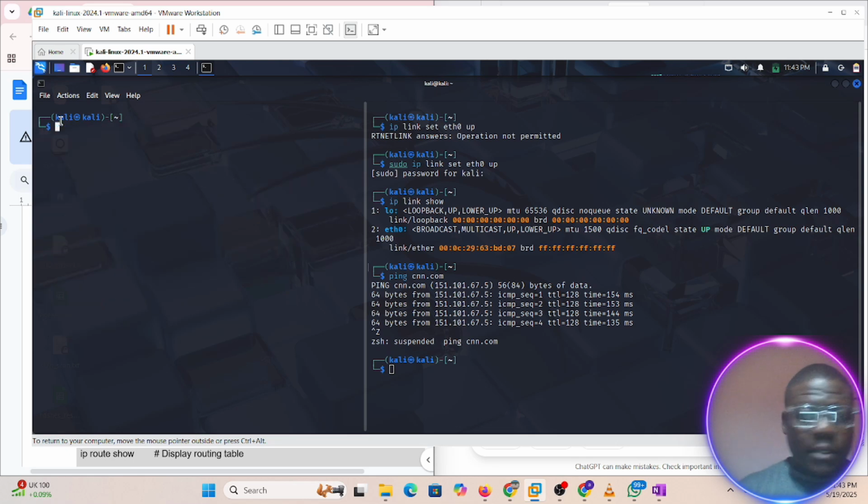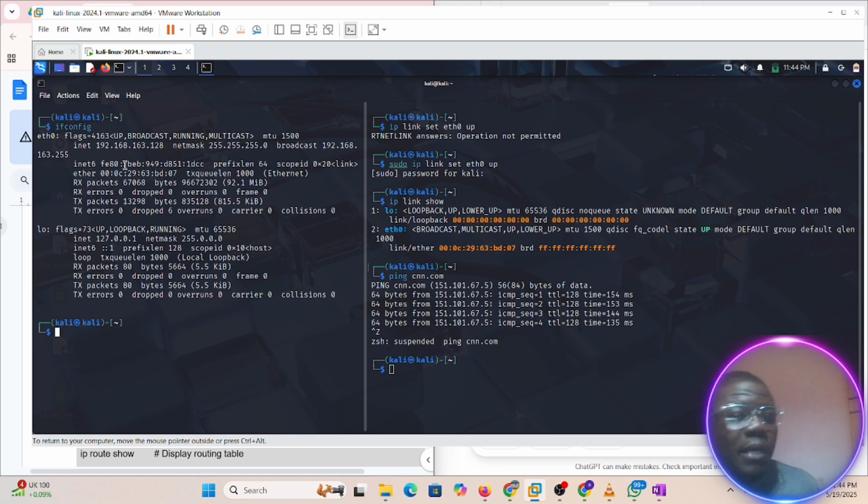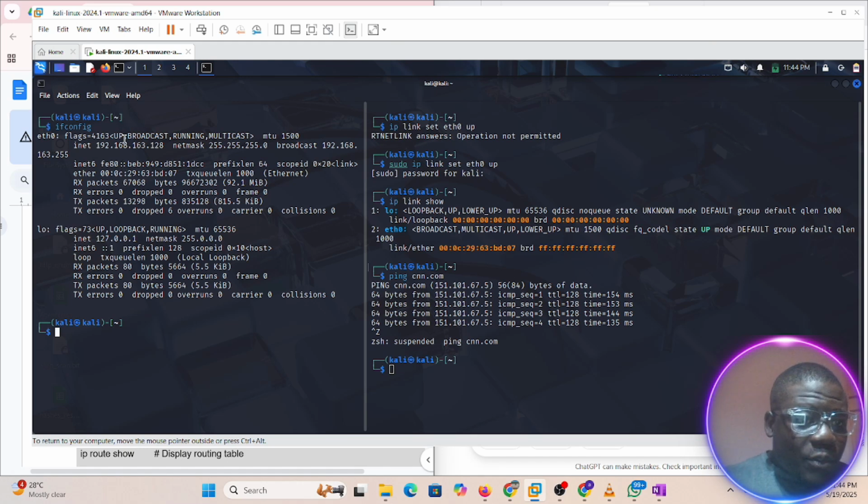So let's clear this. Let's do ifconfig again. So here we still have it up. It did not even budge the other time. Now we've been able to use ifconfig to shut it down, and we use IP link show up, right? IP link Ethernet 0.